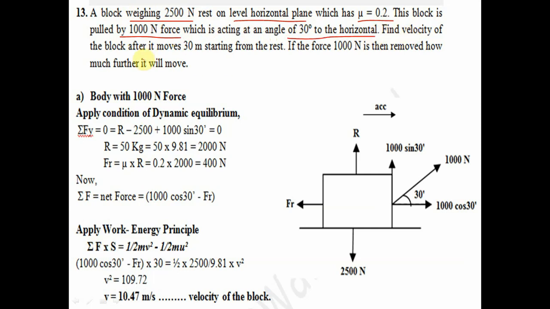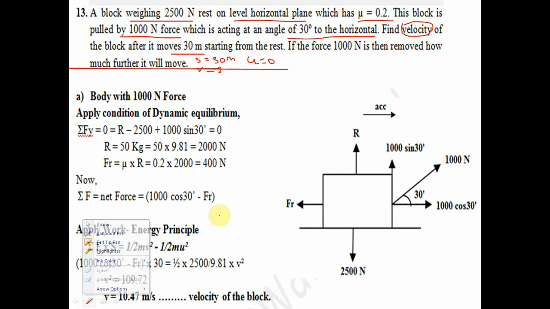Find the velocity of the block after it moves 30 meter. Means here we have to find velocity. S is given, that is S is equal to 30 meter. Starting from rest means the initial velocity is 0 and we have to calculate V.